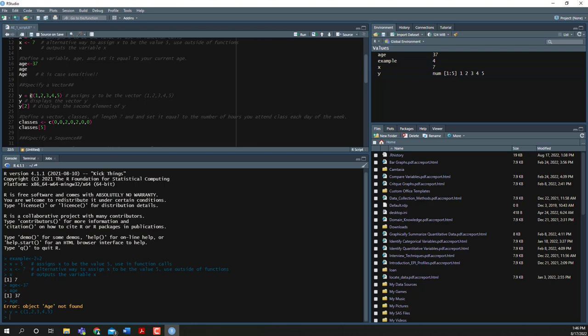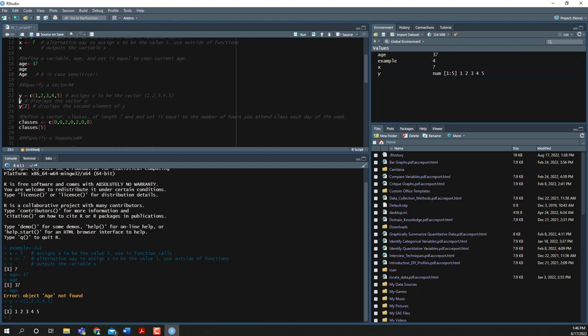You'll have the name of a function followed by parentheses, and then everything inside of the parentheses, that's what R is going to put into the function. So in this case, that C function is going to combine the numbers 1, 2, 3, 4, and 5 into a vector. Just like we displayed those objects up above, which were equal to a single value, we could also display vectors by just calling the letter y. Notice we've got 1, 2, 3, 4, and 5 down here.